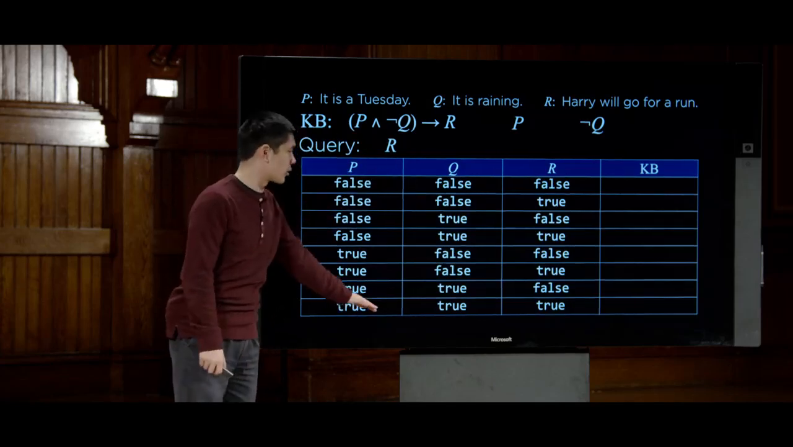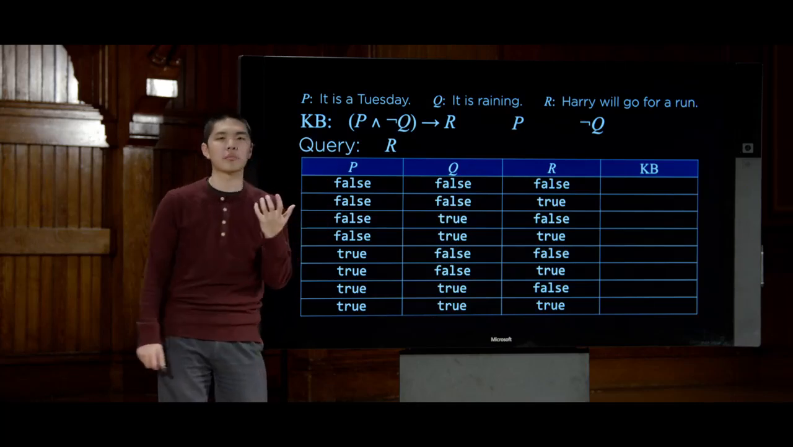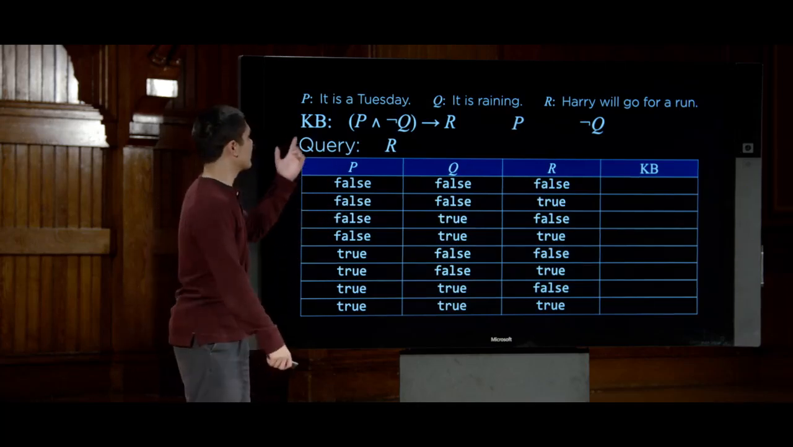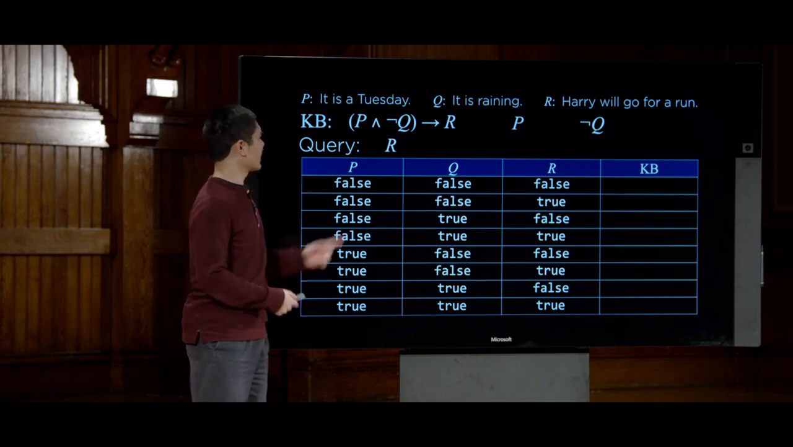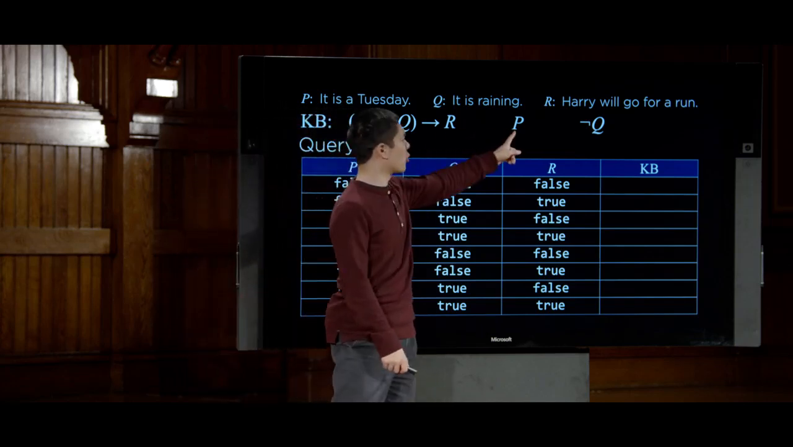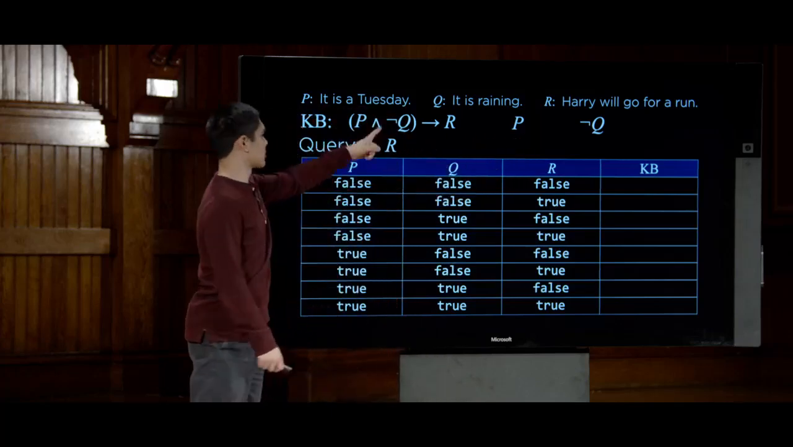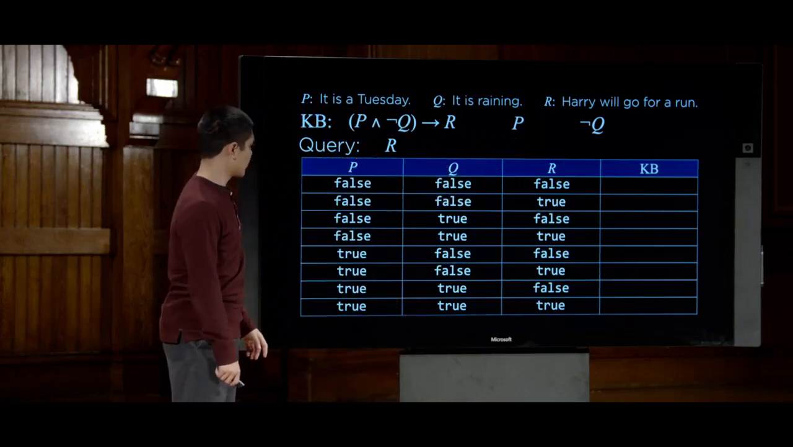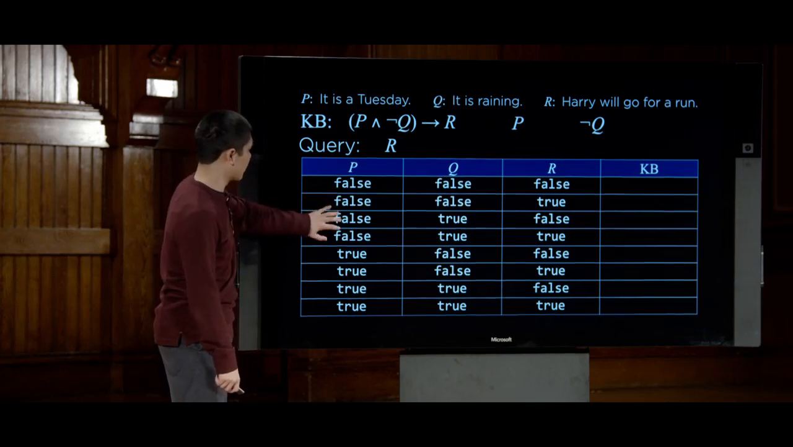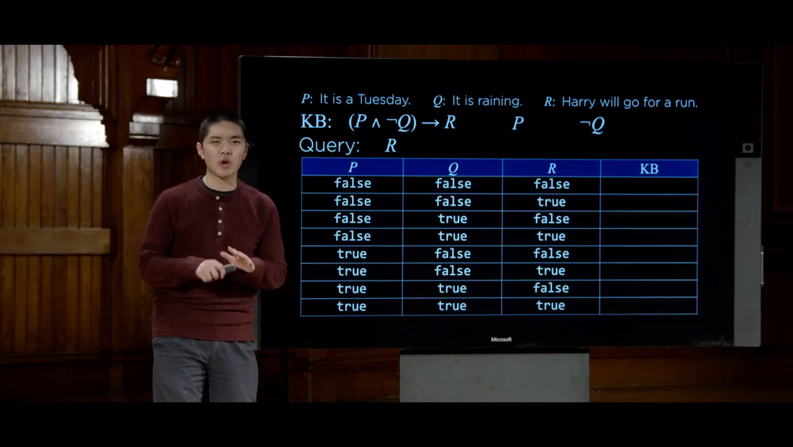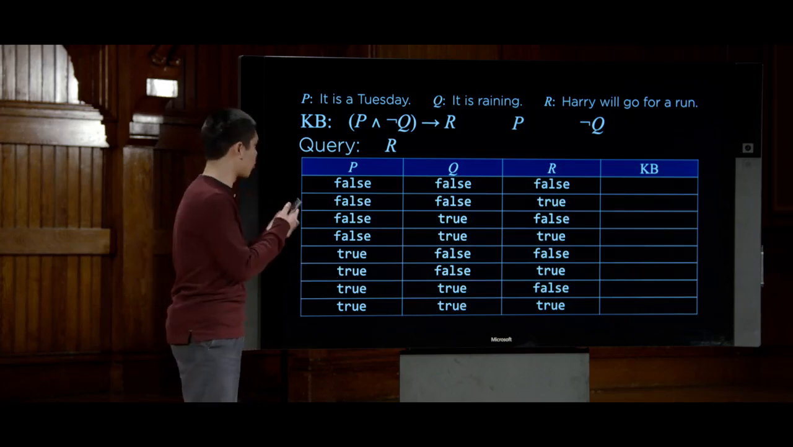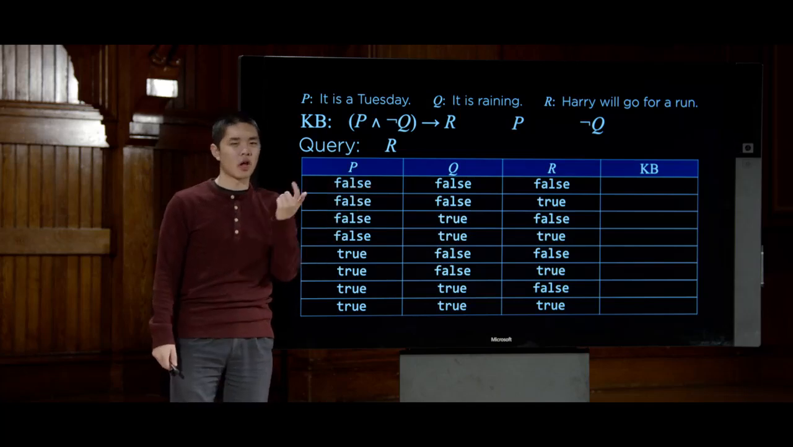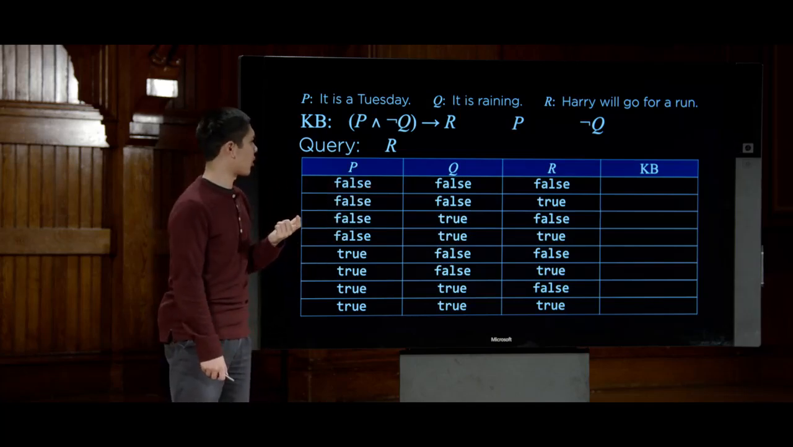In which of these worlds could this knowledge base possibly apply to? In which worlds is this knowledge base true? Well, in the knowledge base, for example, we know P. Like, we know it is a Tuesday, which means we know that these first four rows where P is false, none of those are going to be true or going to work for this particular knowledge base. Our knowledge base is not true in those worlds.